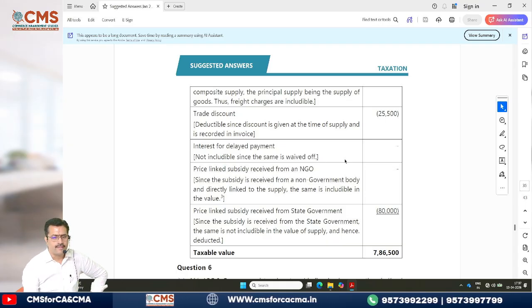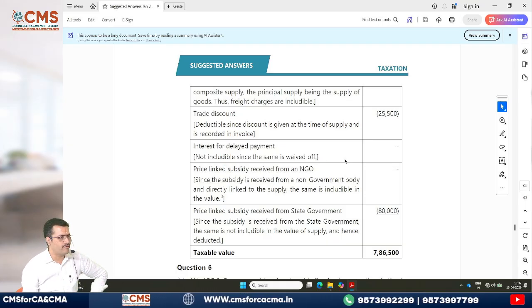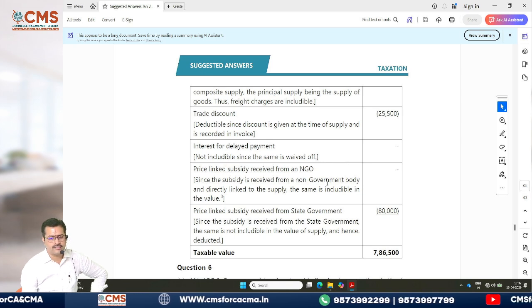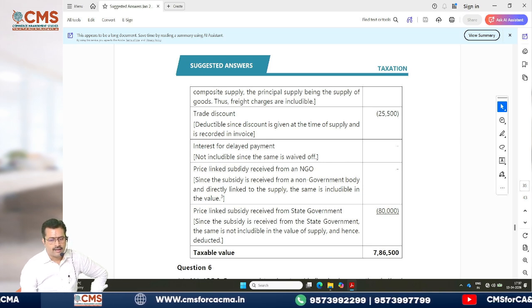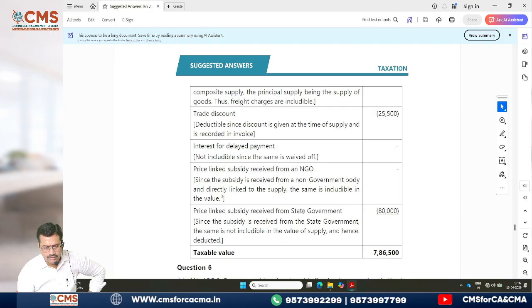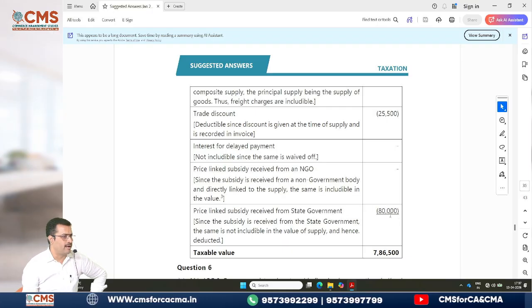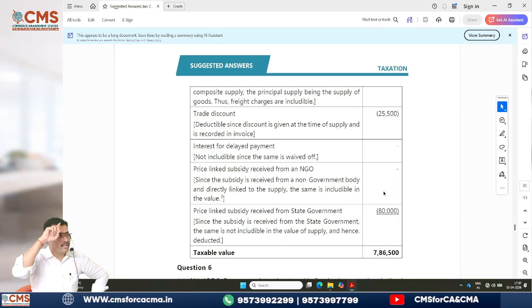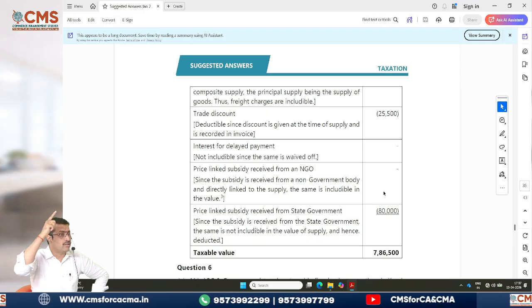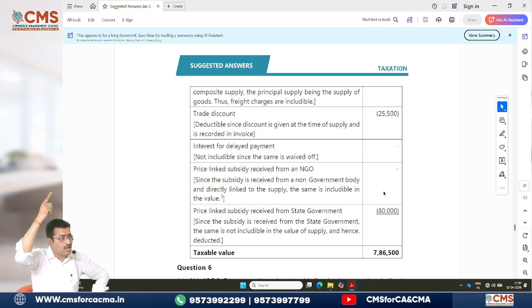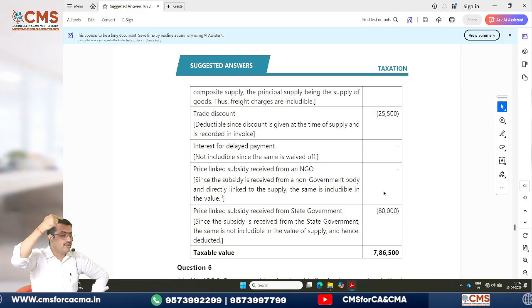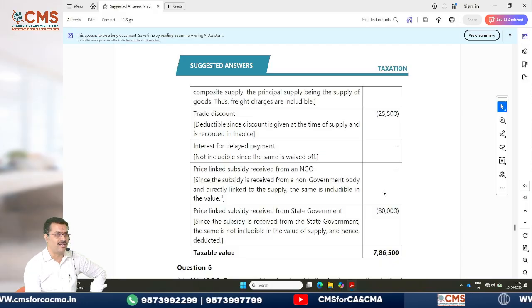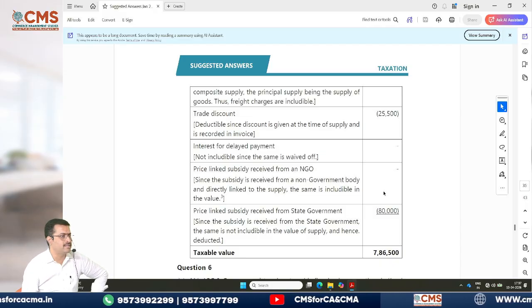Then interest for delayed payment, anyhow waived off. Then price linked to the subsidy. See there, from the state government he has excluded. Why? Because he already told one point, that it was not reduced from the price. That means it is already included. So only the state government subsidy he has excluded. Are you clear? That is the mistake. So please be careful.